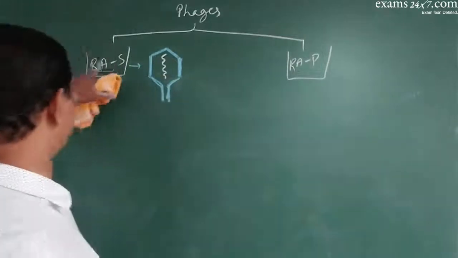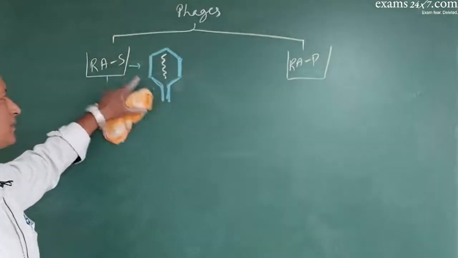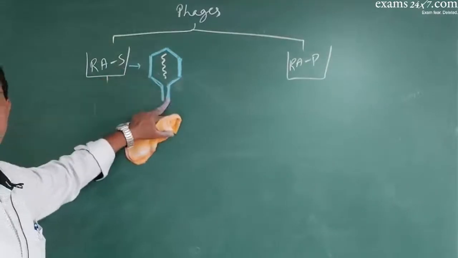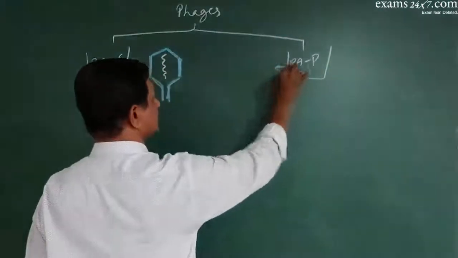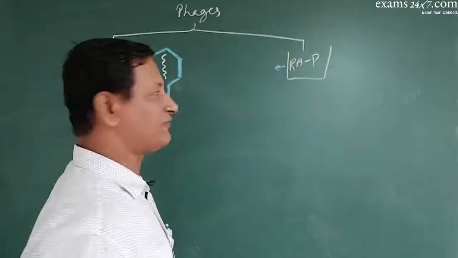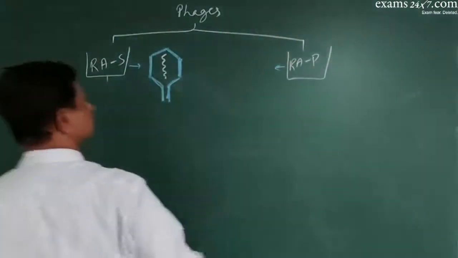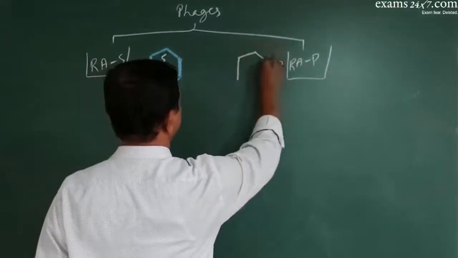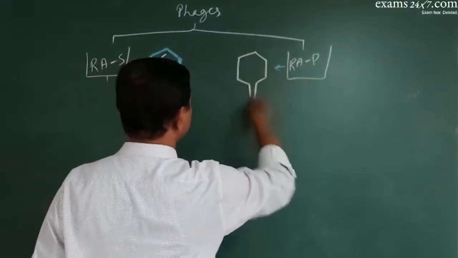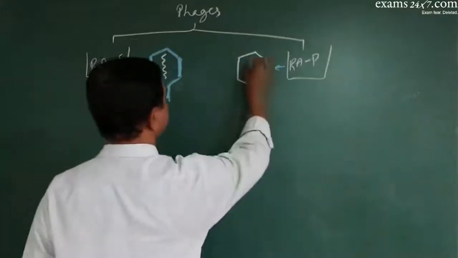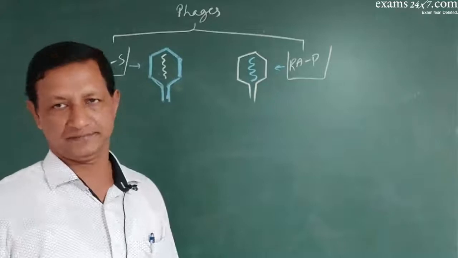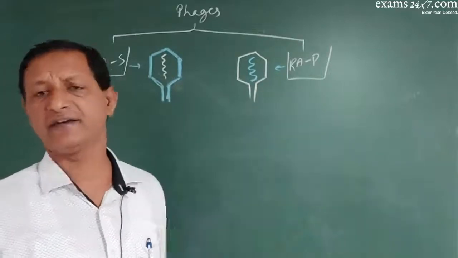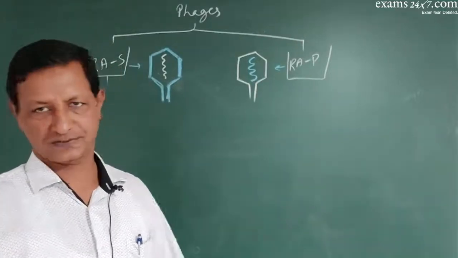Protein has sulfur, so the protein component had radioactive sulfur, that's why the capsid was radioactive. Now the new phage produced in the radioactive phosphorus medium had a normal capsid and radioactive DNA, because DNA has phosphate or phosphorus.